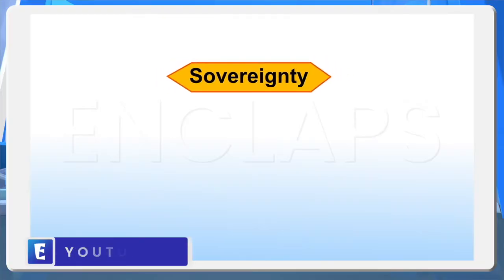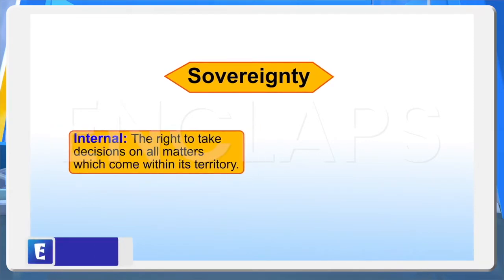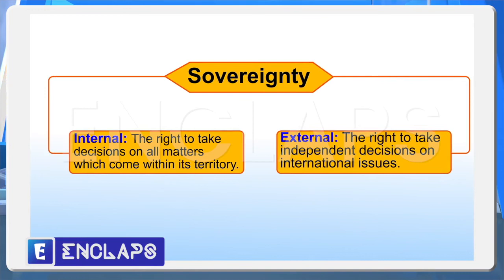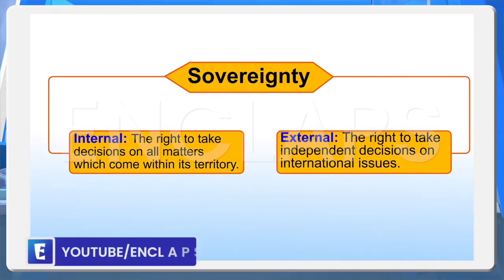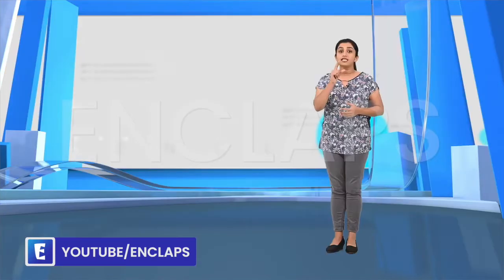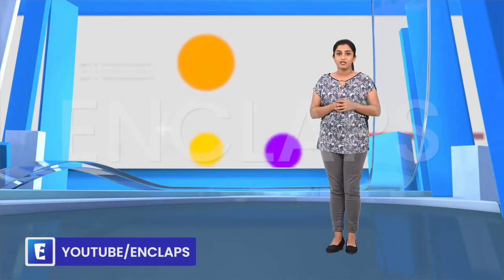Look at this. The decision and stand of the government of India on national and international issues are referred to here. That is, the state has the right to take decisions on national and international affairs independently without any external control. This supreme authority of a state is called sovereignty.